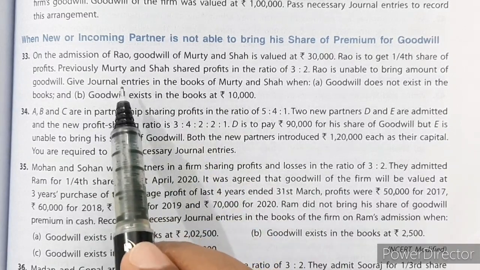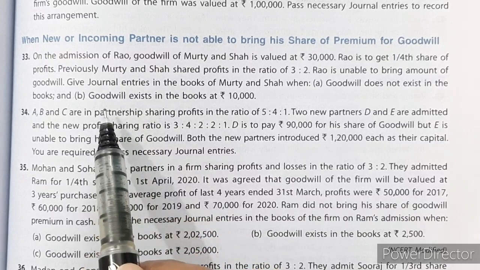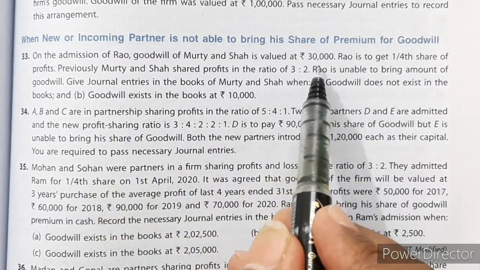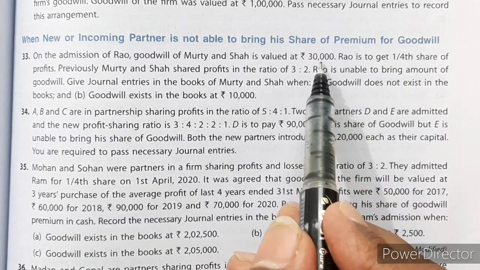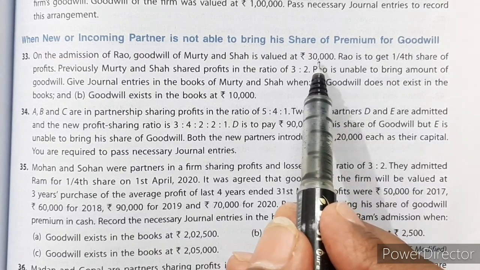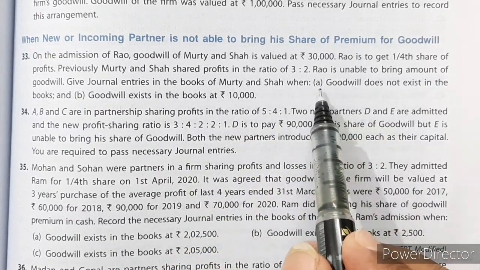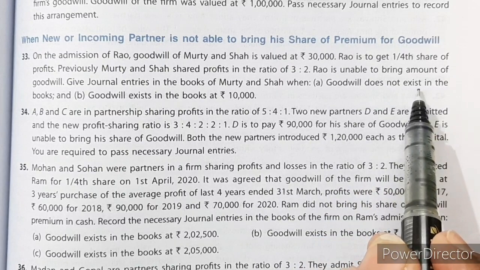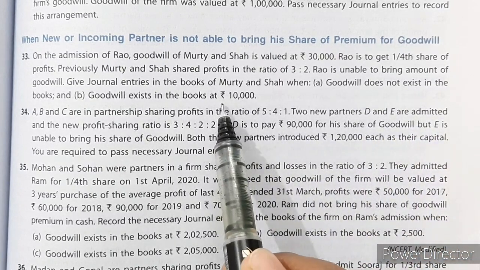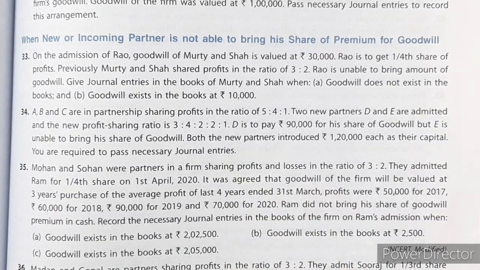So, new partner Rao was supposed to bring his portion of goodwill, and his portion of goodwill is 1/4 of rupees 30,000. So that is 7,500, and he is unable to bring. So we have to pass journal entries in two conditions: when there is no old goodwill existing in the books of the firm, and when there is an existing goodwill of rupees 10,000 in the books. Let us see the solution.